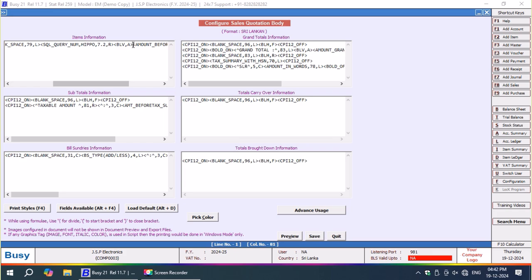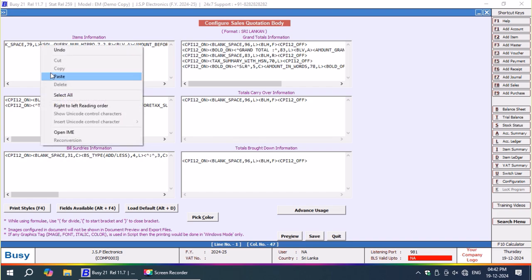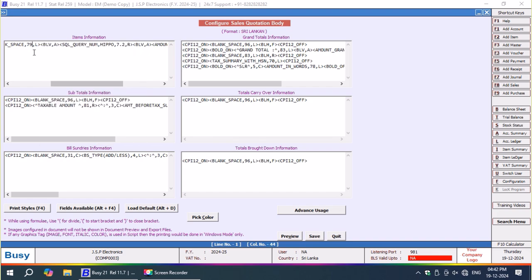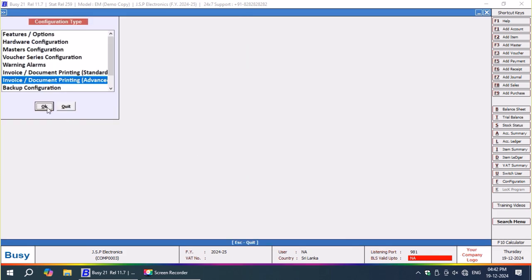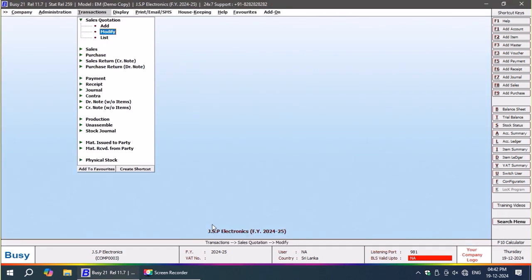I want only 8 spaces. I want to provide 7 spaces, and then 7 plus 1 for the vertical line, 8. My blank space now comes down to 71. Now let's check in the print preview. Now we have to check it in the print preview.